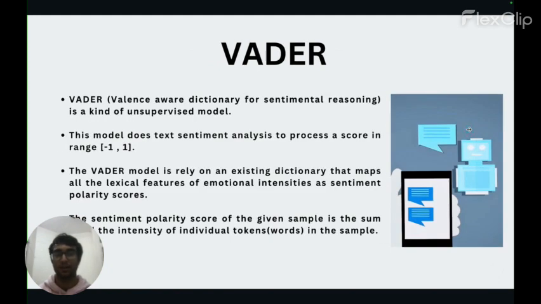Next model is Vader. Vader is again very famous these days. This is because it also supports sentiment analysis of emoticons and other symbols and slang. The score of a sentence in Vader again comes in the range from -1 to +1, where negative numbers indicate negative sentiments and positive numbers indicate positive sentiments. So it again has weights associated to the words and is a lexicon based approach.